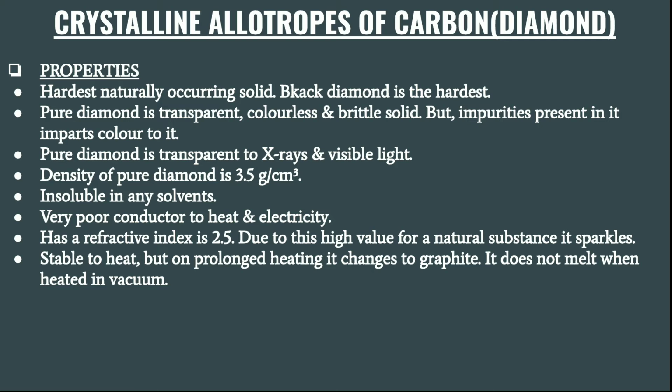It is stable towards heat, because it is a very poor conductor of heat and electricity. But when it is heated continuously for a longer time, it can change into graphite.